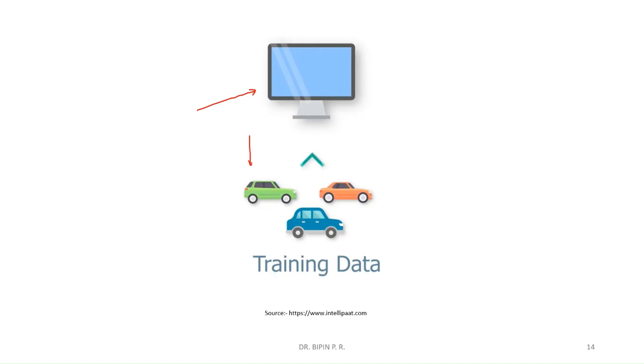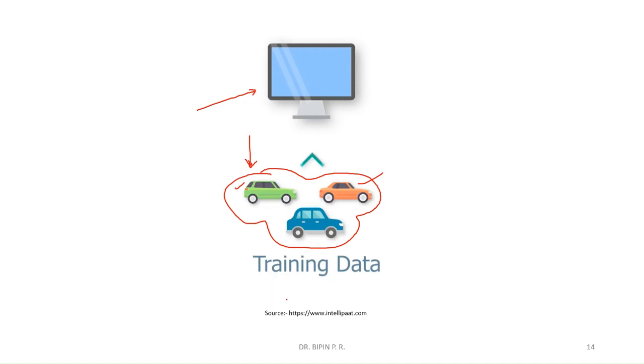Okay, so for example, assume that we want to train the machine in such a way that the machine is able to classify the given image as a car or not a car. For that purpose, initially during the training phase, you feed some images of different types of cars. This is known as training.